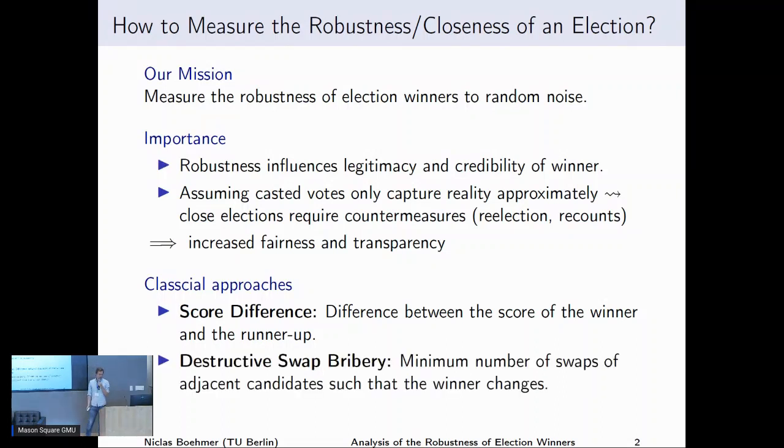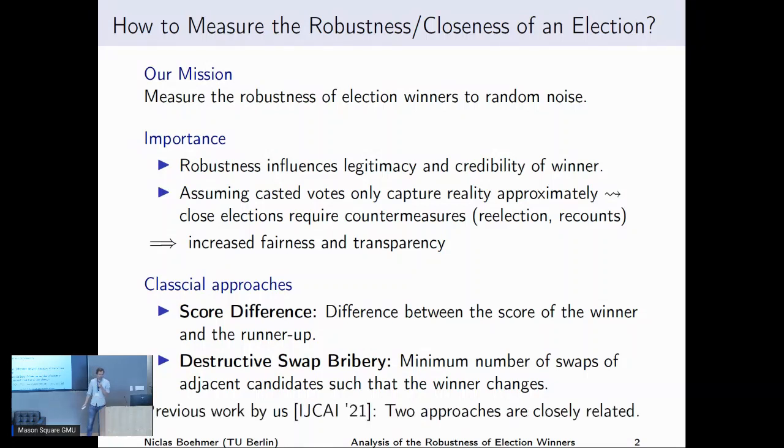A slightly more complicated measure is known as destructive swap bribery. That's a bit more technically involved. Here we basically ask: you are given the election, how many changes do you need to make in this election? So how many swaps of adjacent candidates do you need to make for the winner to change? So you are given full control over the input. How much change do you need to make such that the winner changes?